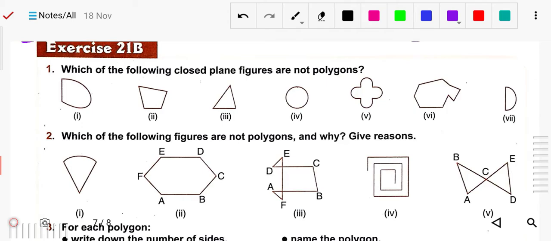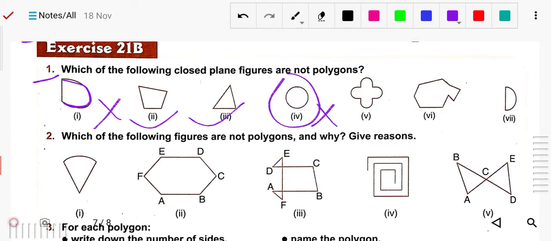So first of all, question number 1. You can see the curved one is used, so it is not a polygon. Okay, it is a polygon. Yeah, all the sides are straight. Okay, lines are straight as well as closed, so it is a polygon. Number 3 also polygon. Number 4 no, because it has used the curved.